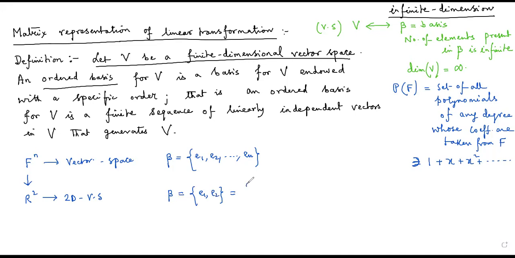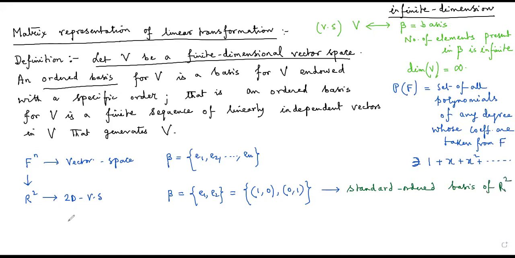And you know how this basis looks: 1, 0 and 0, 1, because every element falling on the two-dimensional plane can be expressed as a linear combination of these two elements. And therefore this basis is called the standard ordered basis of the vector space R2.